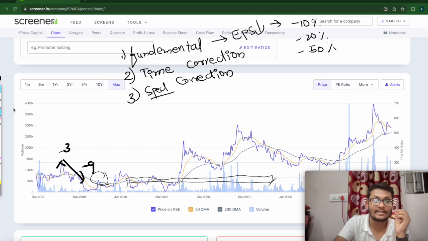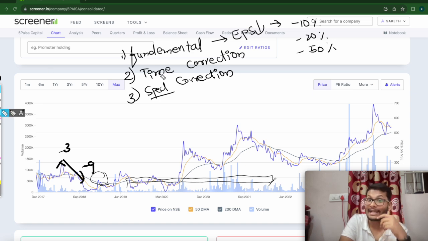So it happens every now and then. When we enter into a bear market and something like that happens, the EPS values come down and come under pressure, and then the stock price corrects. This is the point where you should be very clear: there are 3 types of corrections, mainly fundamental correction, time correction, and speculative correction. In the fundamental correction, EPS, earnings per share, goes down, and then the stock corrects.